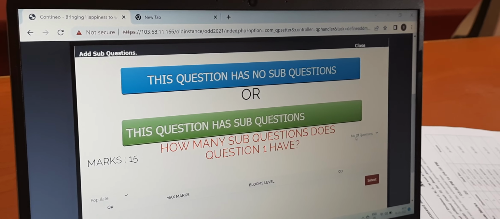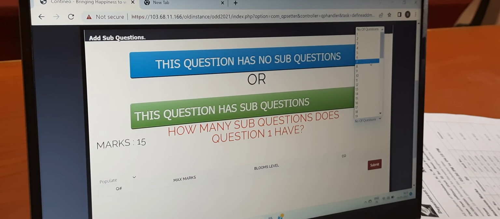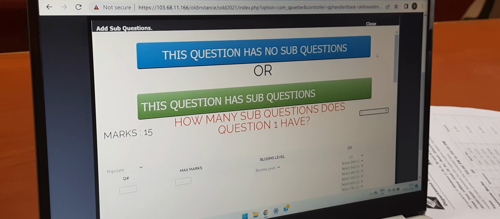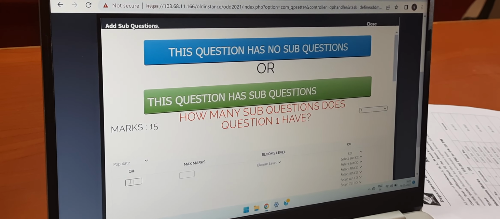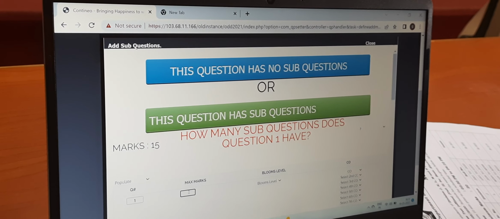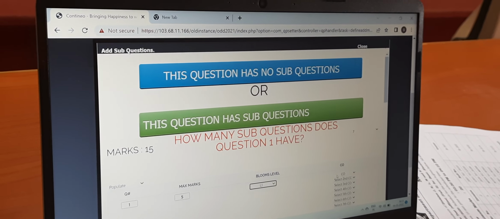Now how many sub questions? There are 7 questions excluding maths. In all subjects there are 7 questions. How come? The first question is common, that is attendance of 5 marks, which is mapped to all COs. So here, question number 1 has maximum marks as 5. Bloom's level by default everyone has to select as L1.